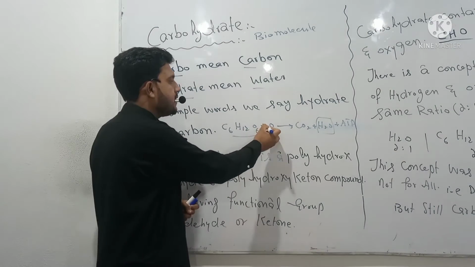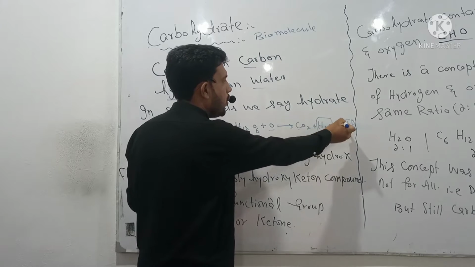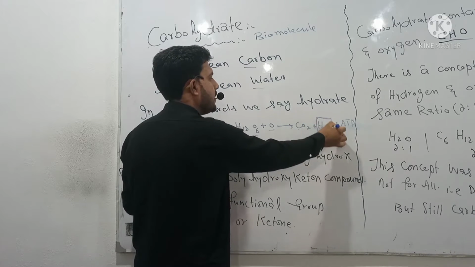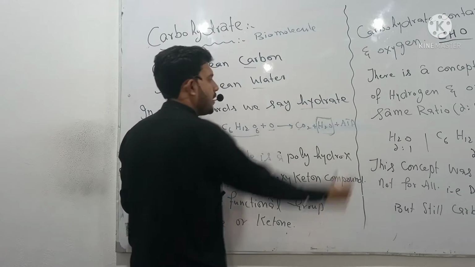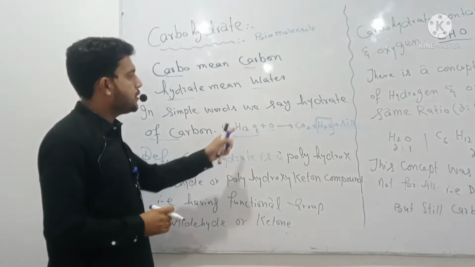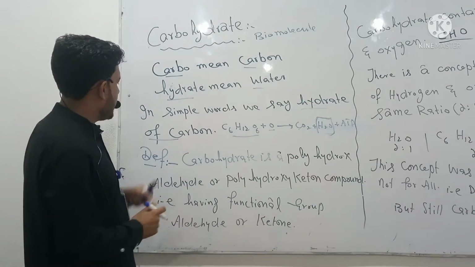C6H12O6 combined in cellular respiration with oxygen, they produce carbon dioxide, water, and ATP. Here, since they produce water, this is called hydrate of carbon. The hydrate of carbon is a carbon-containing compound which produces water in cellular respiration.